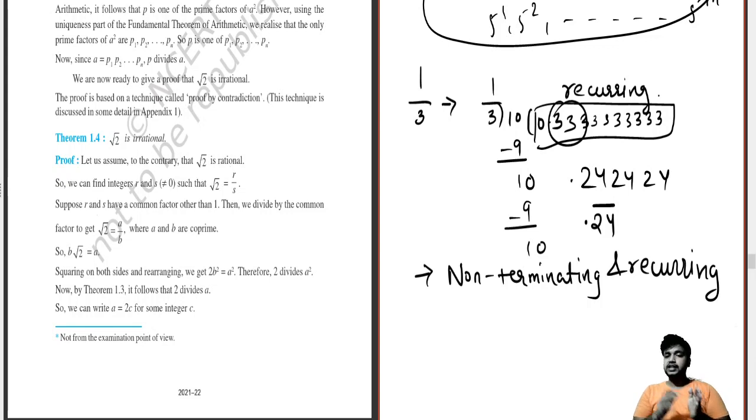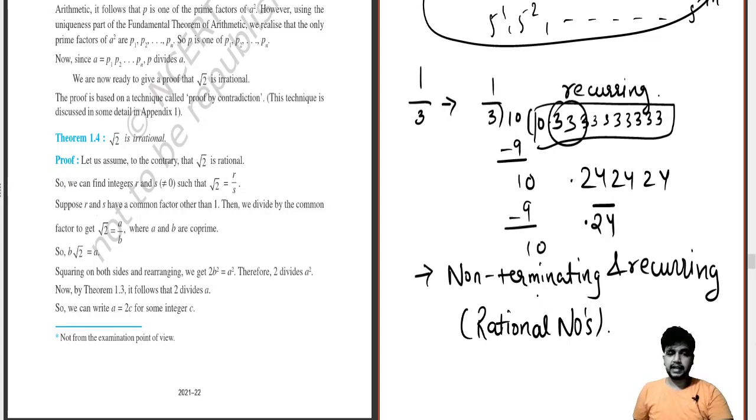If after the decimal they have a pattern in it, we call it recurring. So these numbers are also known as rational numbers: non-terminating and recurring. Okay, moving on further.